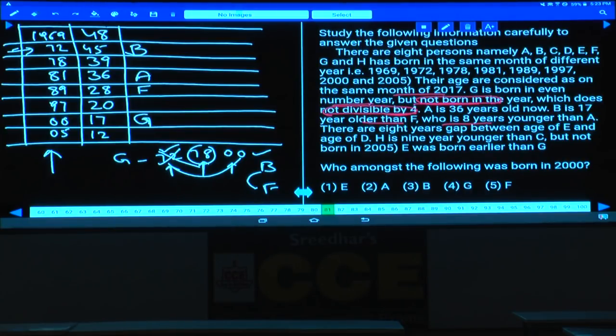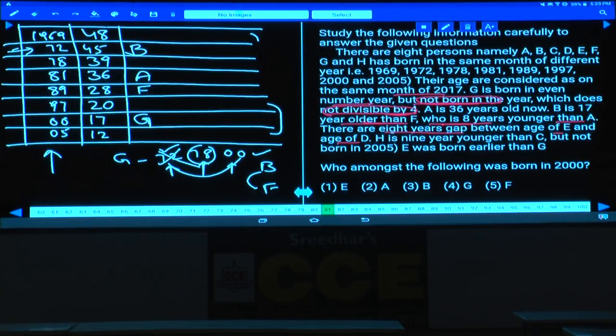Then B is 17 years older than F, who is 8 years younger than A. There is an 8 years gap between the ages of E and D. Between E and D, what is the difference here? There is a difference of 8 years. Now 48 minus 8 is 40, there is no 40 years age person. And again 39 minus 8 is also not there, 31. And 12 and 20: the difference between these two persons is 8 years, isn't it? 8 years gap between E and D.